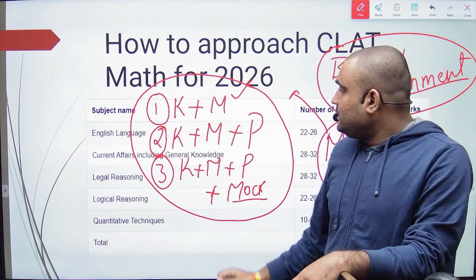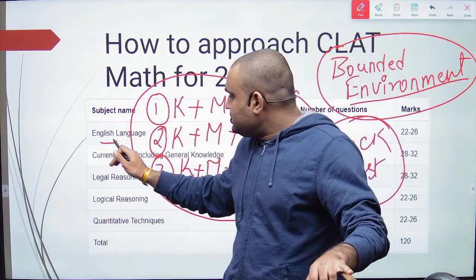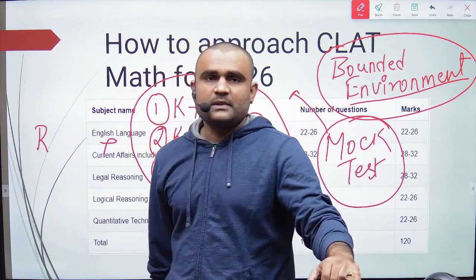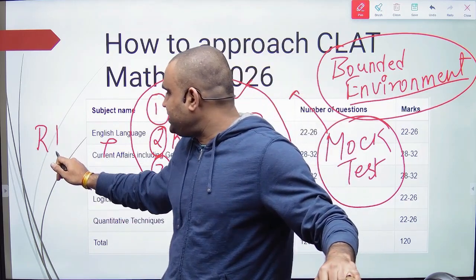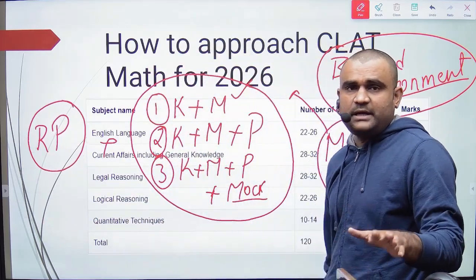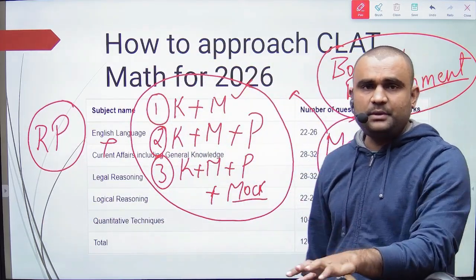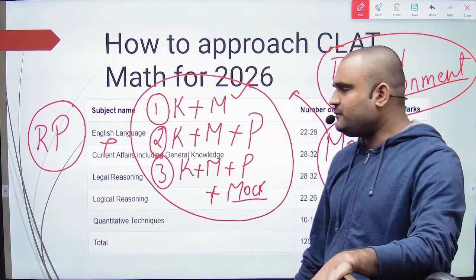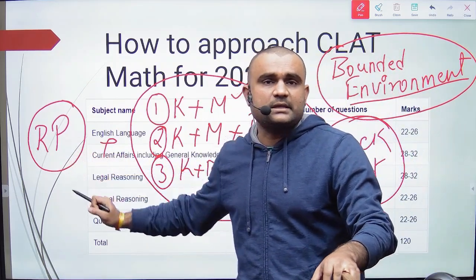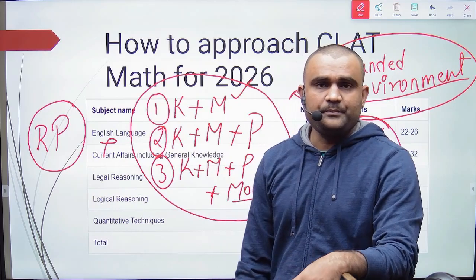Plus one more thing is the practice and revision. Revision plus practice, that is RP. What I call it is RP. If somebody is good at KM or KMP, or they have done mocks very well, but they lack this at the very end of the exam, they also are not going to perform well.